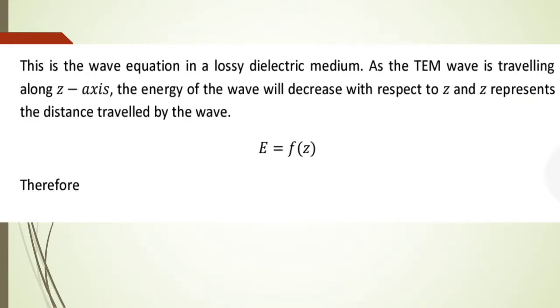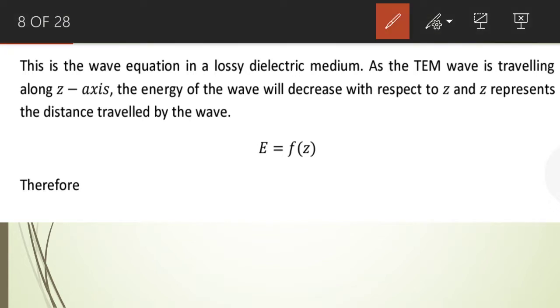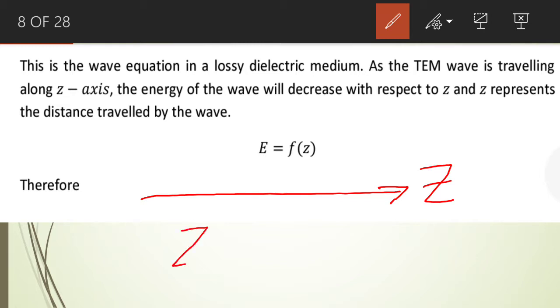Now what we do, we know that the wave is traveling along z-axis. So the light wave is traveling in a lossy medium along z-axis. So z represents the distance traveled by the wave.